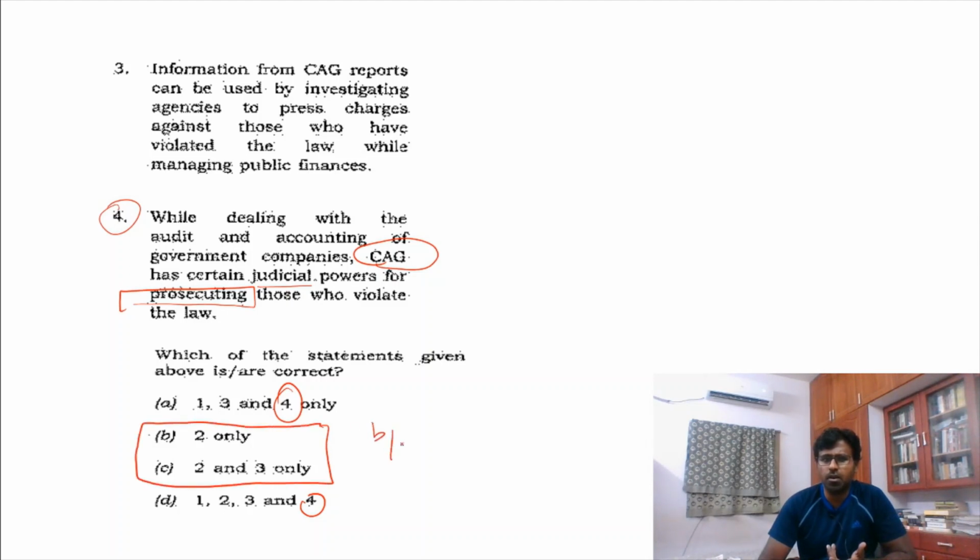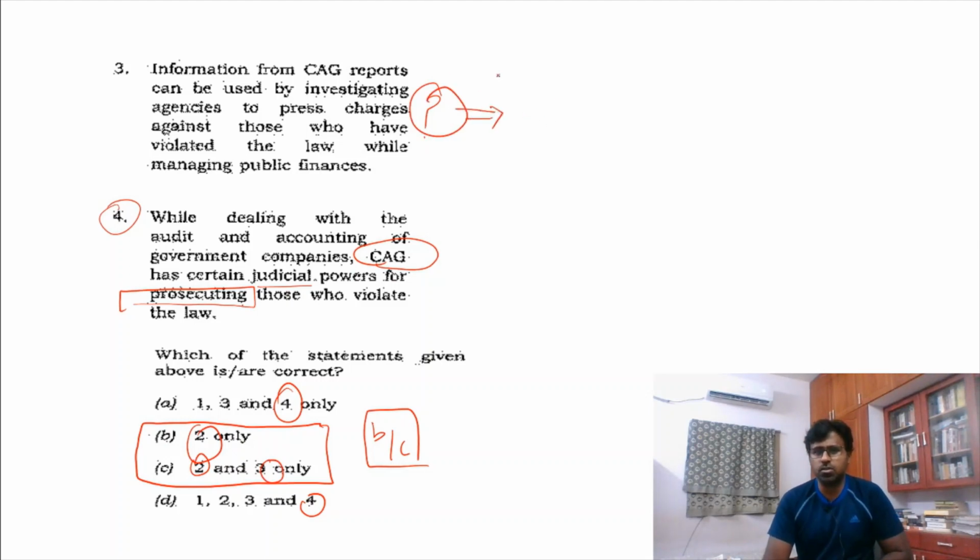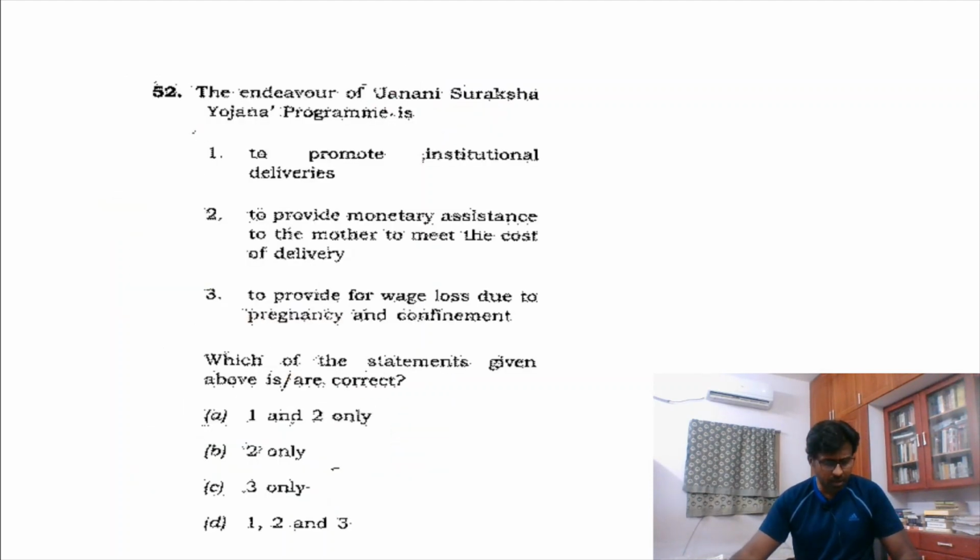either B or C. So 2 is definitely true, and you have to see whether 3 is true. On that day I was confused whether this is true or not. So I spent a lot of time on this question, but I could not say that this question was an easy question. And again, this may seem like an easy question, but this also I made a mistake on that day.